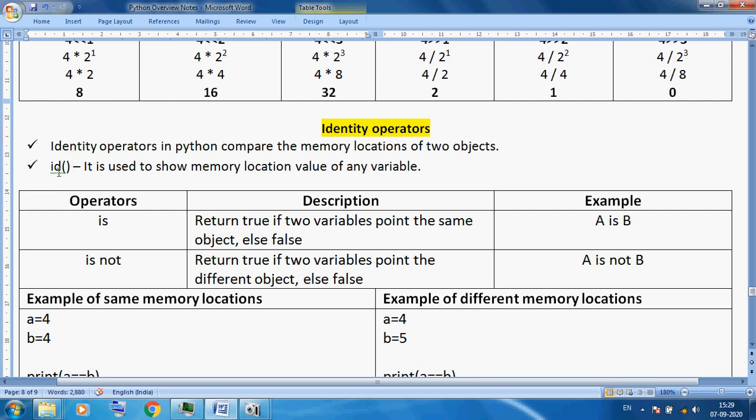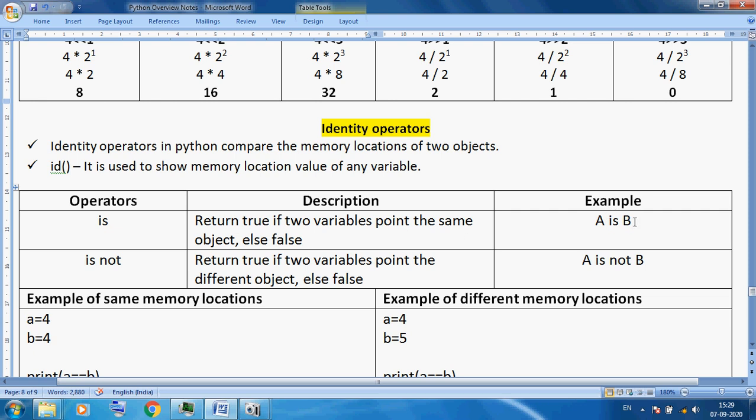Okay, this is a very important thing. We can show the memory location with the help of the id function. When you use the id function, it will show the memory location. So we can also compare this memory location using is or is not. The is operator returns true if two variables point to the same object, else false.